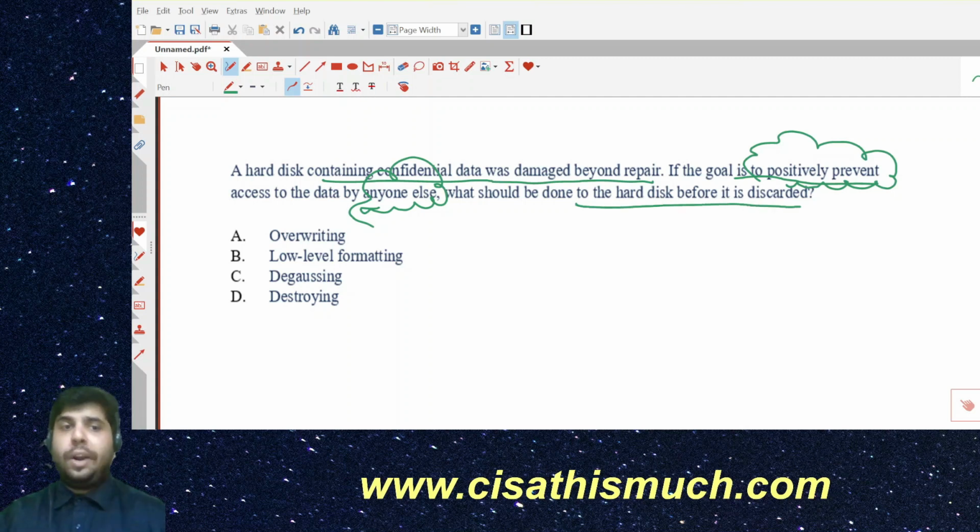Option number A, overwriting. Option number B, low level formatting. Option number C, degaussing. Option number D, destroying. The correct option is option number D, destroying.